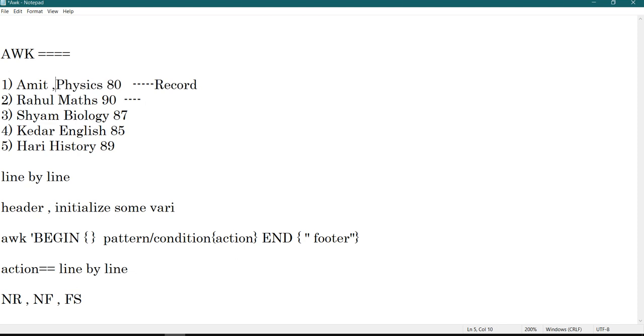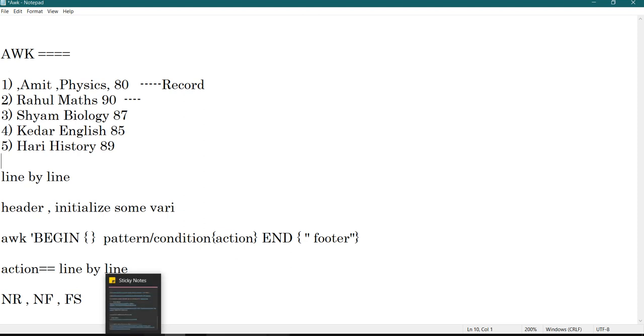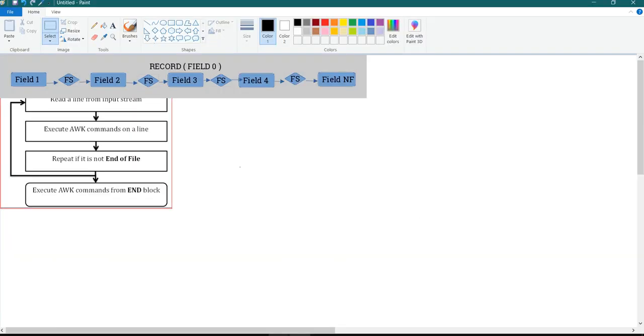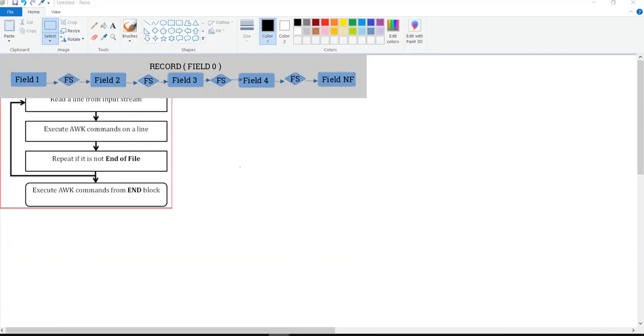If I say it like this, then my field separator is comma, as we have in the case of a CSV file. This we will discuss in further detail: if our file records are separated by something other than space, then how we can specify the field separator. Okay, I will show you one more graph also, so your concept is clear.